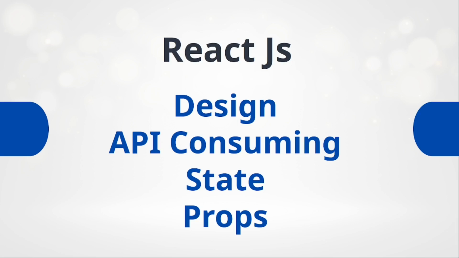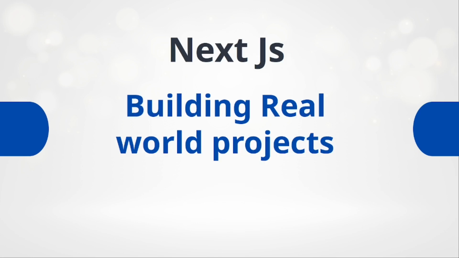We'll talk about React.js as well, like how a website can be designed, how we can consume an API when we create the API with Django REST framework or any other like Node.js. So how we can consume that API, and what is state, what are props, arrow functions, components, and each and everything related to React.js we will cover. Nothing will be left out. In the next part, we can talk about Next.js. So all of them will be a complete playlist. It's better you just follow each and everything.